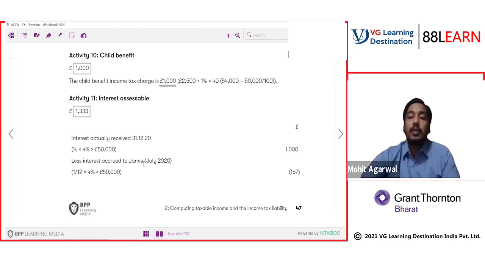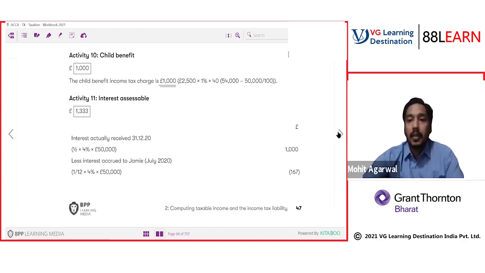Basically, if someone holds the investment for the entire year and just before the due date of interest he sells to someone else to avoid the interest tax liability, this accrued income scheme is basically to curb that tax planning.